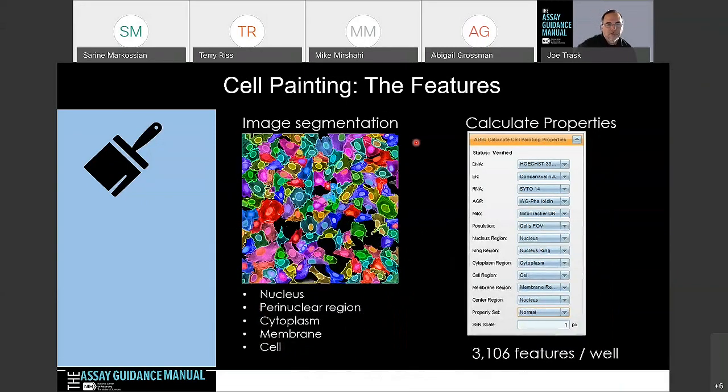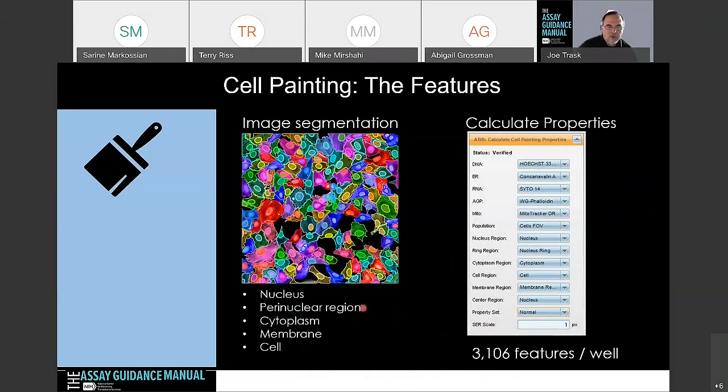So then you go through the features. This is where most of the data is being generated. This particular assay, and this particular algorithm, is generating over 3,000 features per well. You're like, well, how do you generate that many?